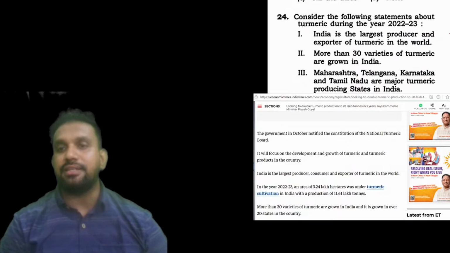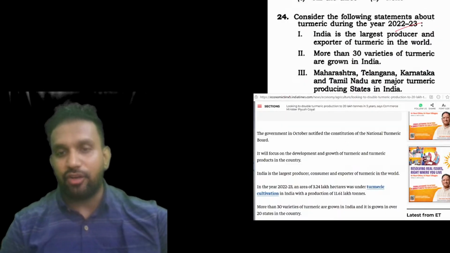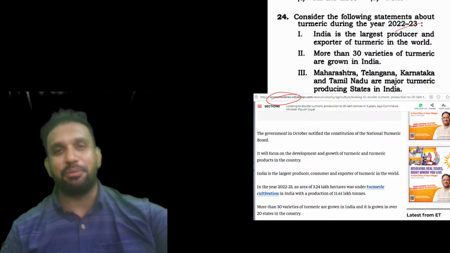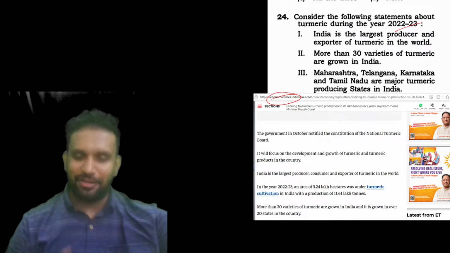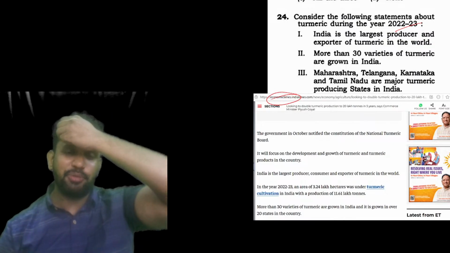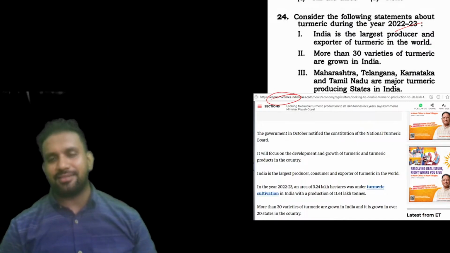Now we have: consider the following statements. Again, you can see Economic Times. Please don't mind that I am talking about it. I am not promoting the Economic Times newspaper here, but I want to make sure that from tomorrow onwards you buy this Economic Times paper, or take the subscription, and try to read from it.